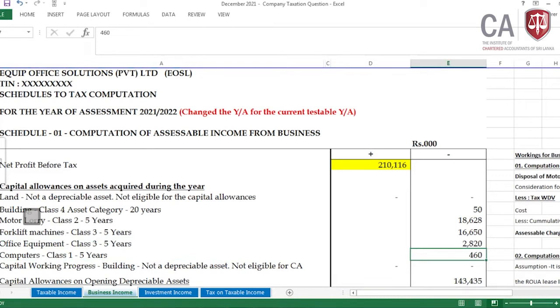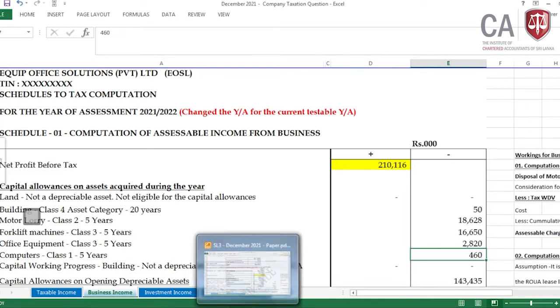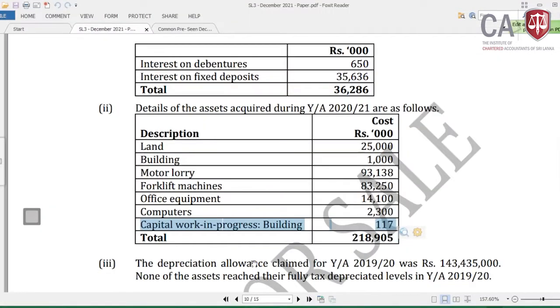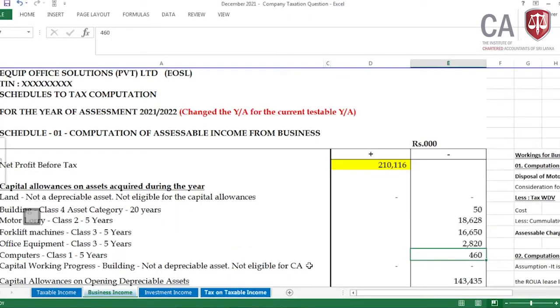Then it is 460. For the computers, 2,300. If I take the same approach, 2,300 divided by 5 years, then it's 460. Yes, 2,300 divided by 5, done. Then this is on the capital allowances, done.